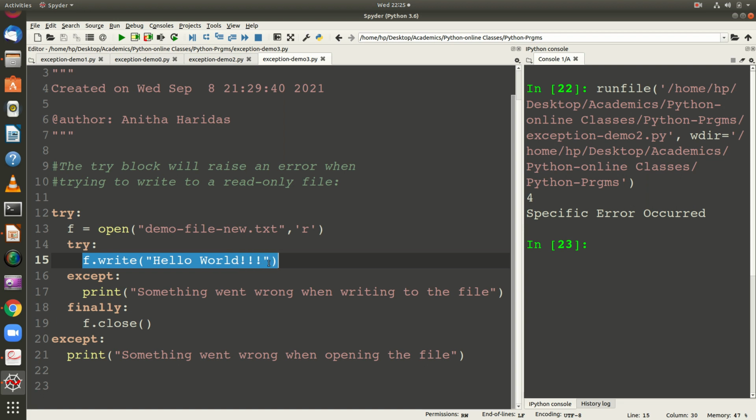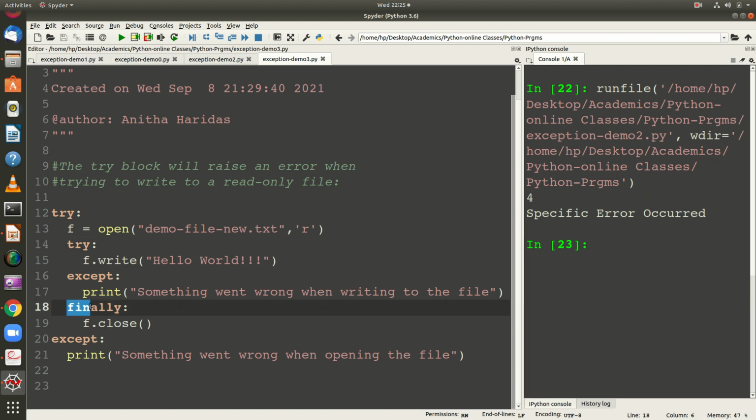We had already discussed in the file handling how to open a file, how to write content to a file, and how to open it in different modes. All those things we had already discussed. So here I'm going to write something into the file where file writing is not allowed, because I'm opening the file in a read only mode. If any error happens, I say something went wrong when writing to the file.